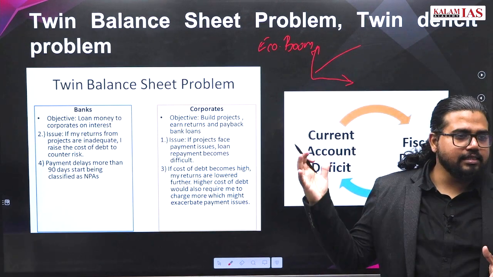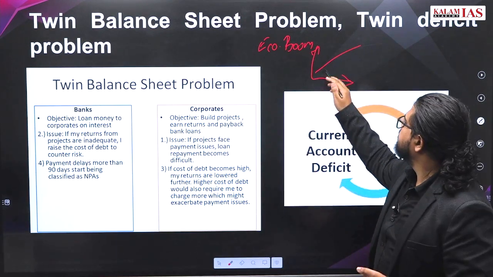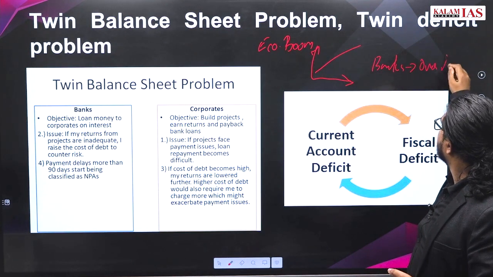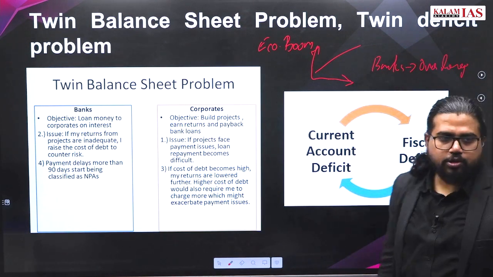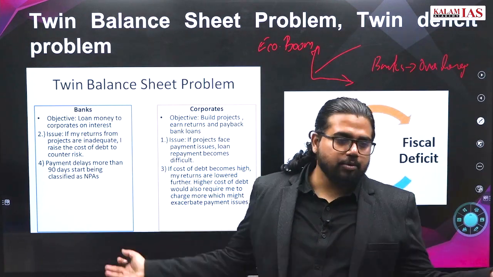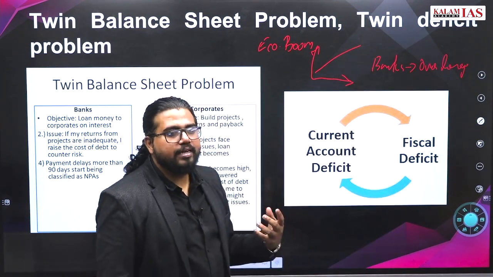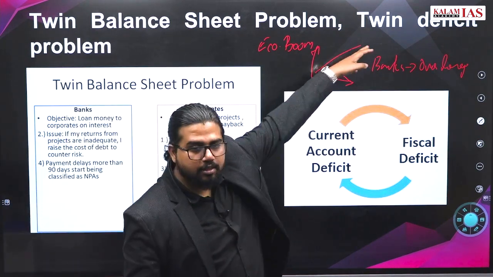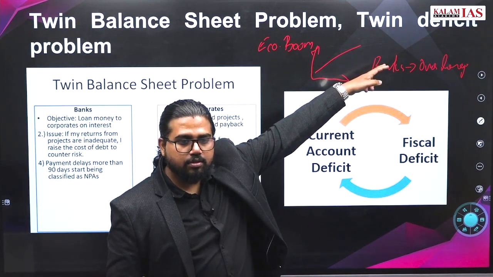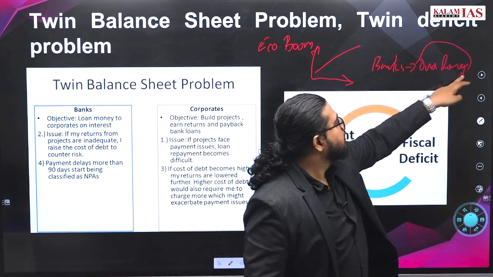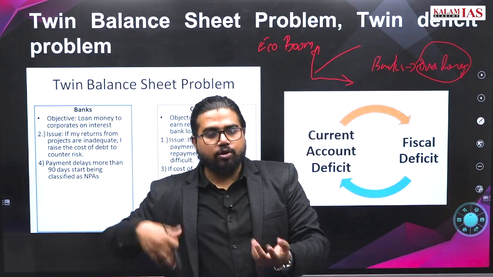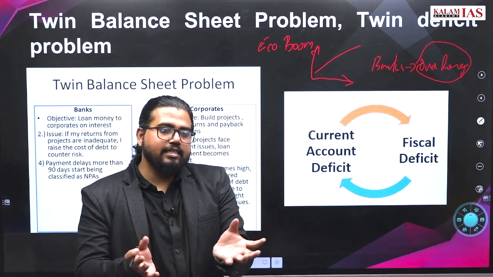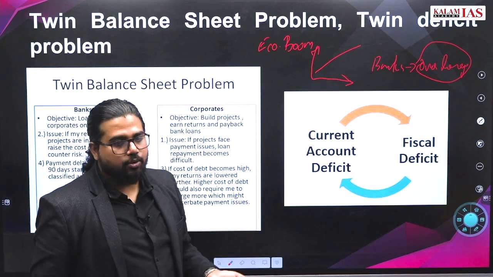Now what happened in this? Then banks क्या किया? Banks became highly over leveraged by giving loans to companies. Extremely high rate पे सबको loan दे रहा था during the boom period in the 2000s, and companies were taking as many loans as they could because they were expecting steady, huge economic growth. Over leveraged companies: कितना they can repay, they were taking more loans than that, beyond what they could repay given the interest rate.